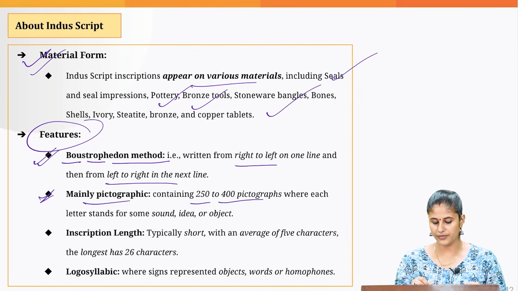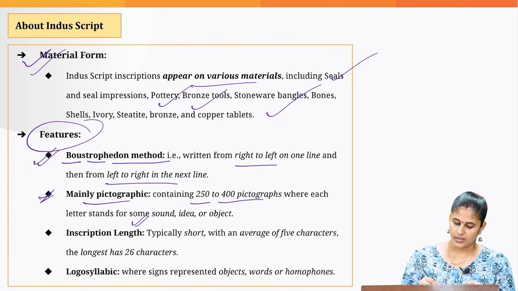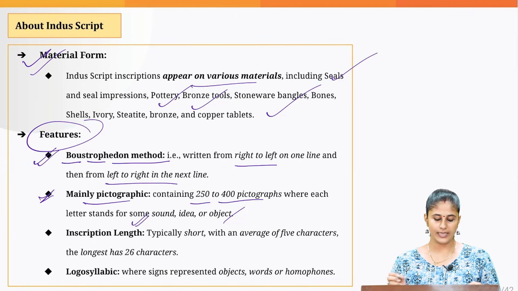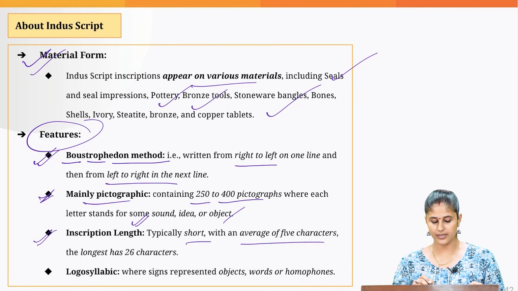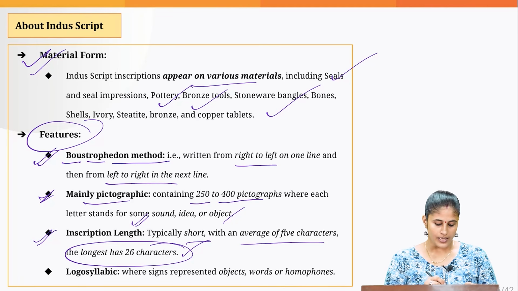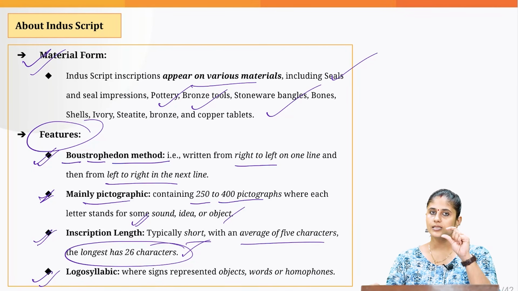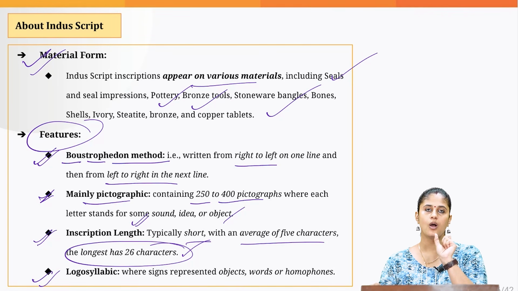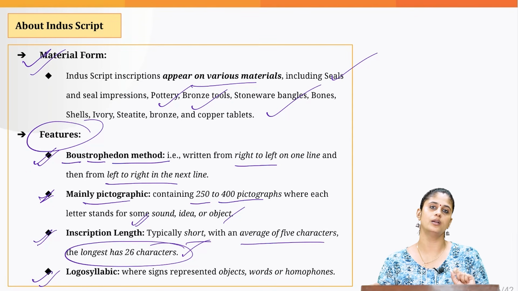It contains 250 to 400 pictographs, and each picture is depicting some sort of sound, idea or object. Then inscription length, it is typically very short. On an average, it has 5 characters, and the longest inscription that we have has 26 characters. Then it is logosyllabic, wherein a single sign could be representing a whole word, or a single sign could represent a part of a particular word.